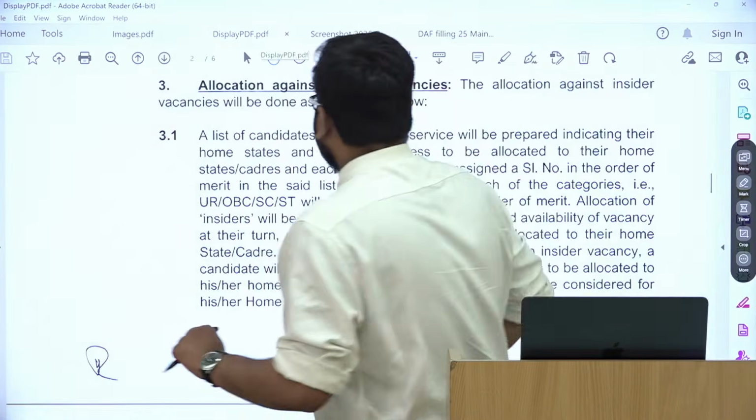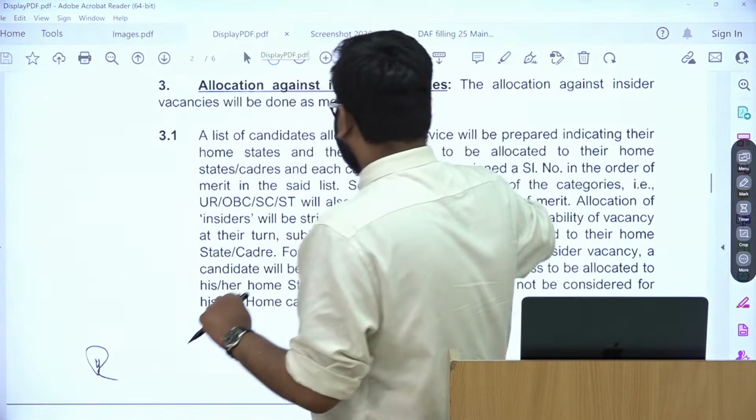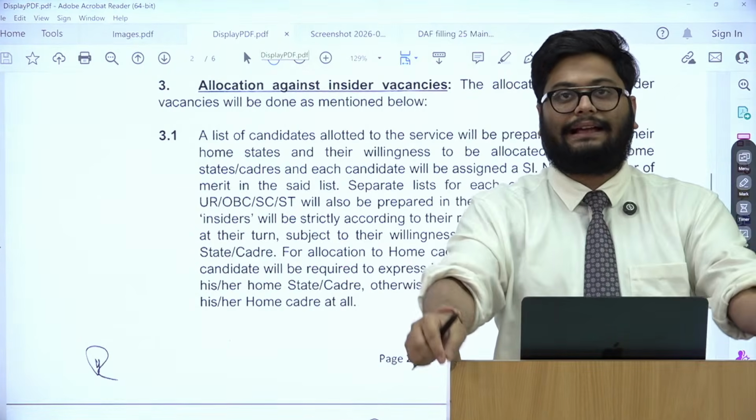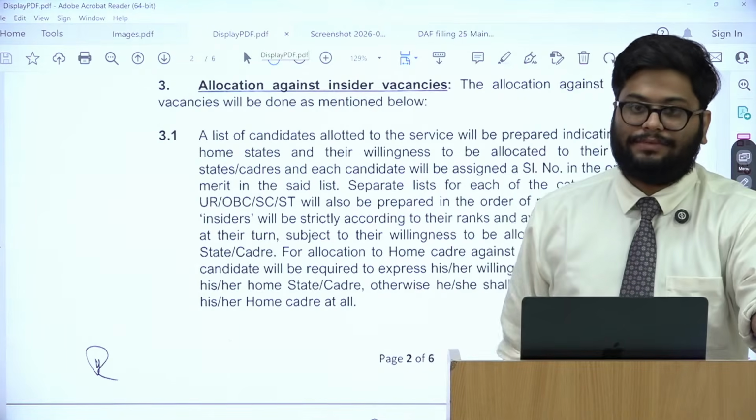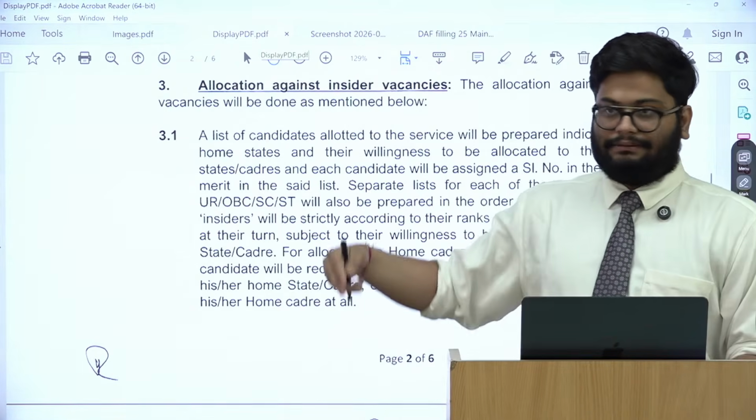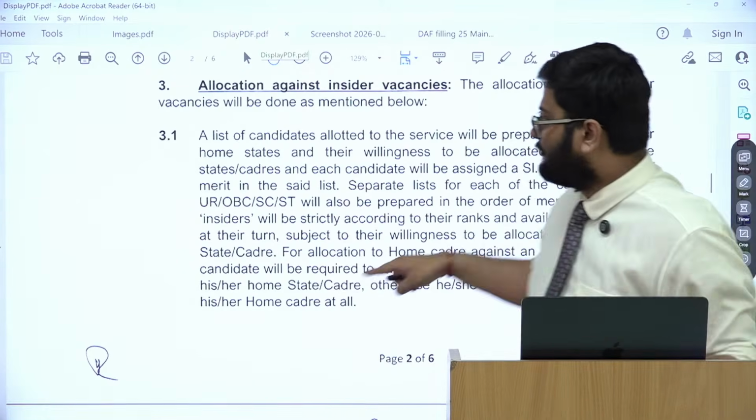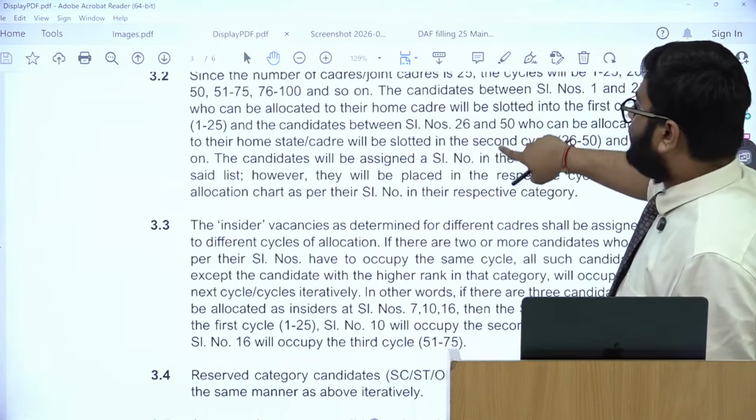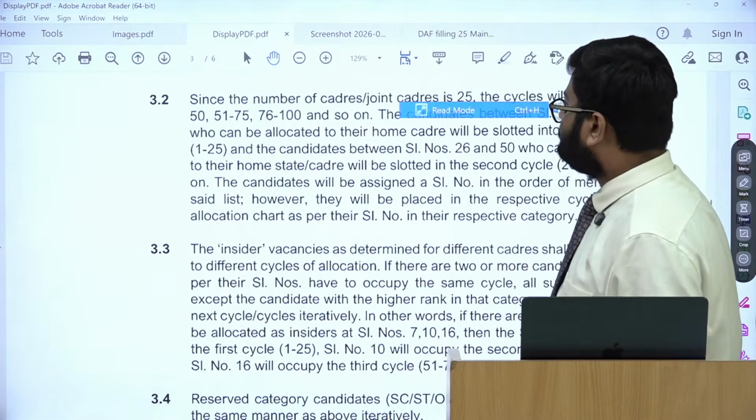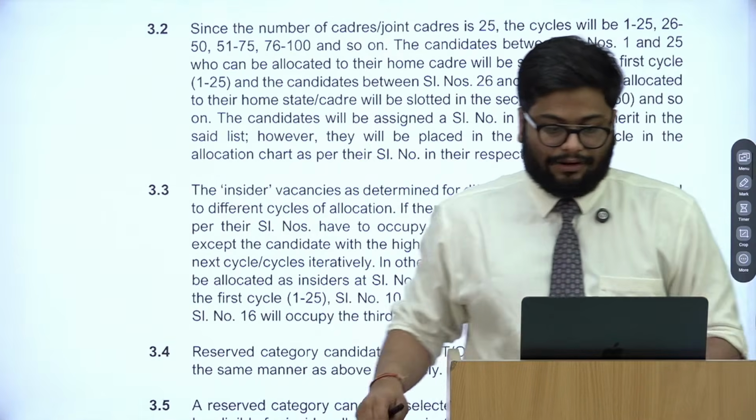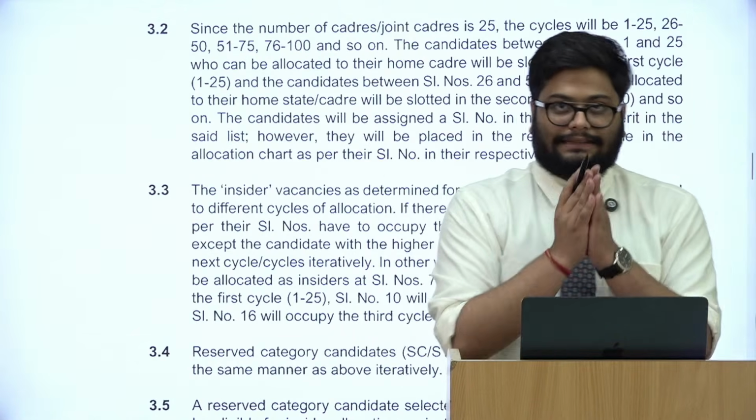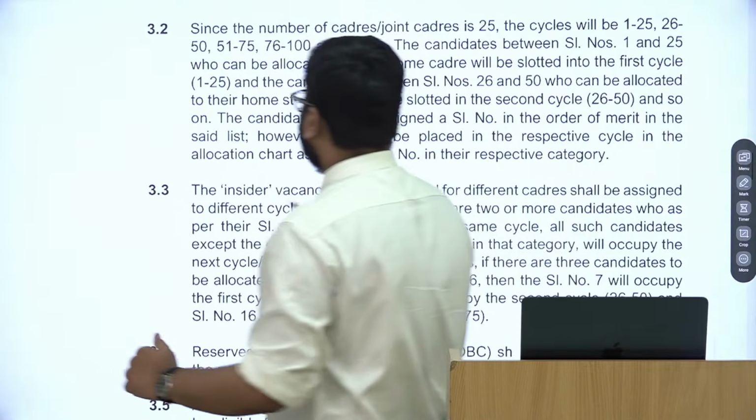Then what has happened after? Of course the list would be placed like this, and only the candidates who opt for the home state will be considered for their state. Otherwise, I do not go back. That's the first point. Now the second point is very important in this document. That is allocation cycle. So now I am divided into 4 cycles.